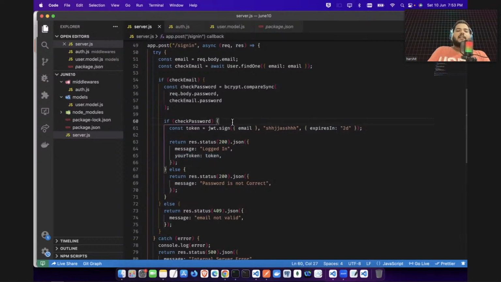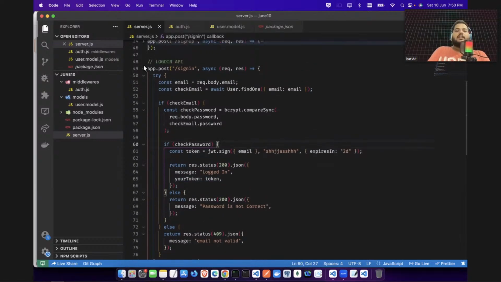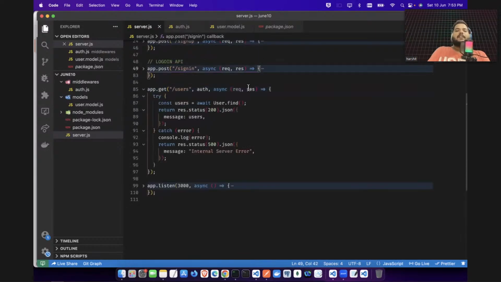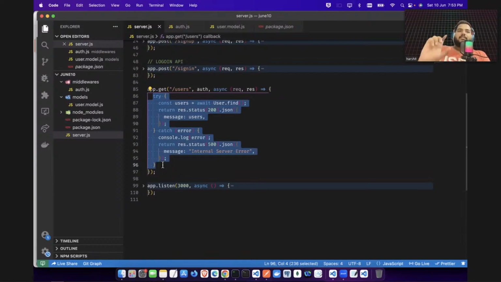Now signup is done, login is done. What next have we prepared? We have prepared a simple API to get all the users. Here you can see I have just run a query to my database to find all the users, and here I have sent the response. Also, I have put all the code in try catch. This is very important to handle all the error situations. Always try to use try and catch for your code.